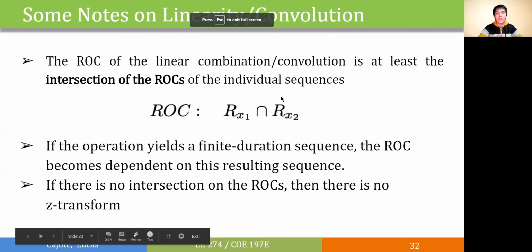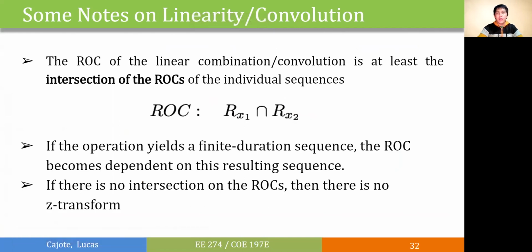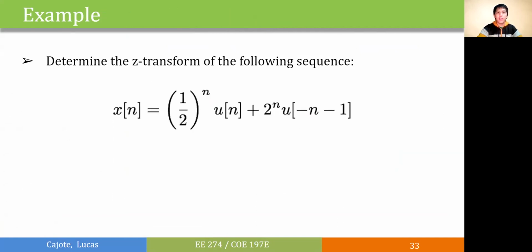Now, some notes on linearity and convolution. So applying the operation will lead to an ROC which is the intersection of the individual ROCs. Now, if the operation yields a finite duration sequence, then the ROC will also change. However, if there is no intersection on the ROCs, then we say that the Z transform does not exist, or that there is no Z transform. Now let's determine the Z transform of the following sequence.